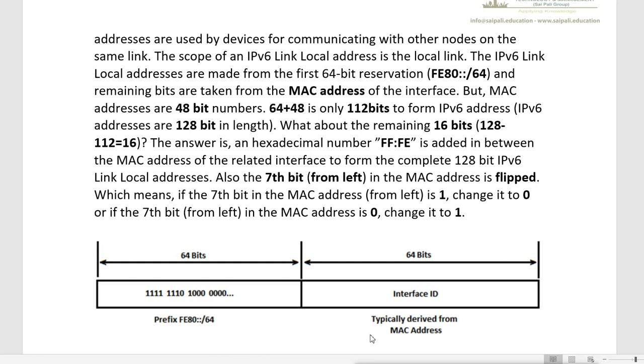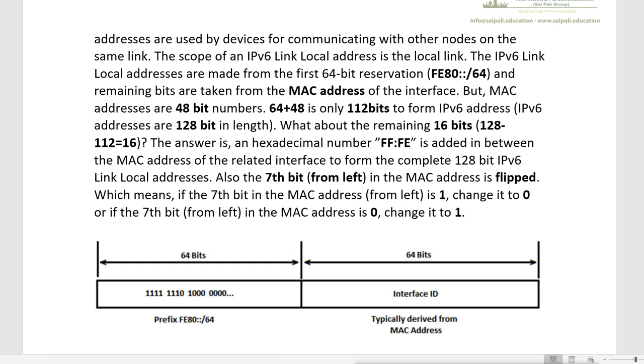Then in link local IPv6 addresses, the last 64 bits are the interface ID. Interface ID, that means the host IP. That means we will assign these IPs to hosts. Normally in IPv4, we assign these IPs to hosts according to what we need. But because these link local addresses are automatically generated, this interface ID, this host IP, is also automatically generated.